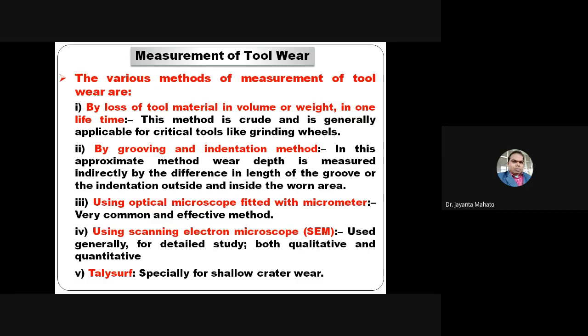It is difficult to measure how much flank wear is occurring in the case of a grinding wheel. So in a grinding wheel, this type of method is used: the total volume or weight removed by using only that grinding wheel.